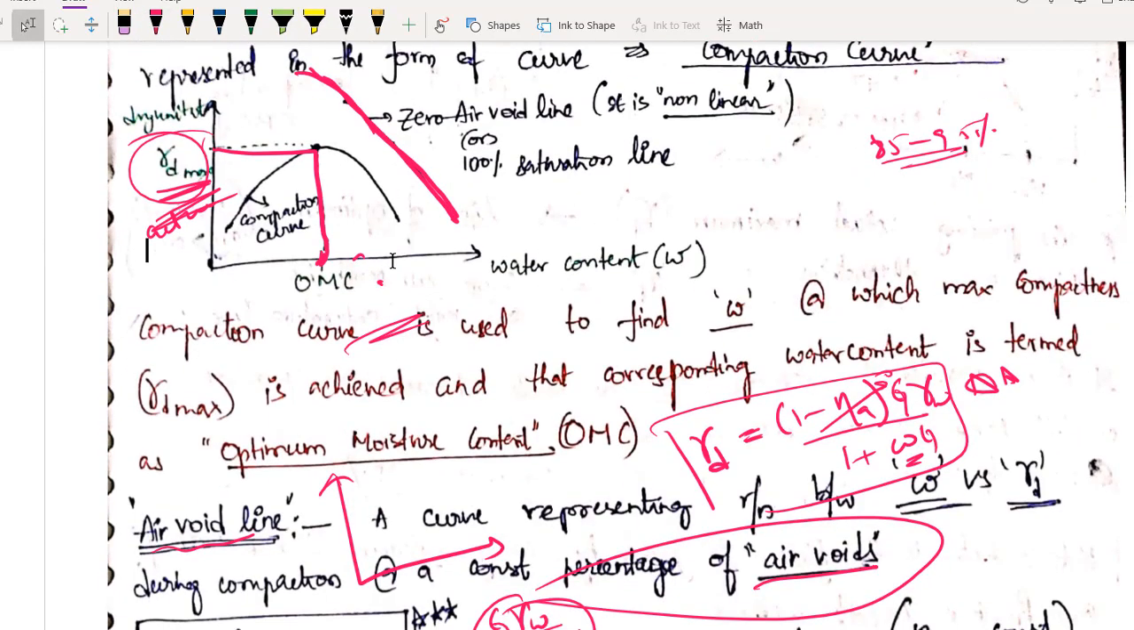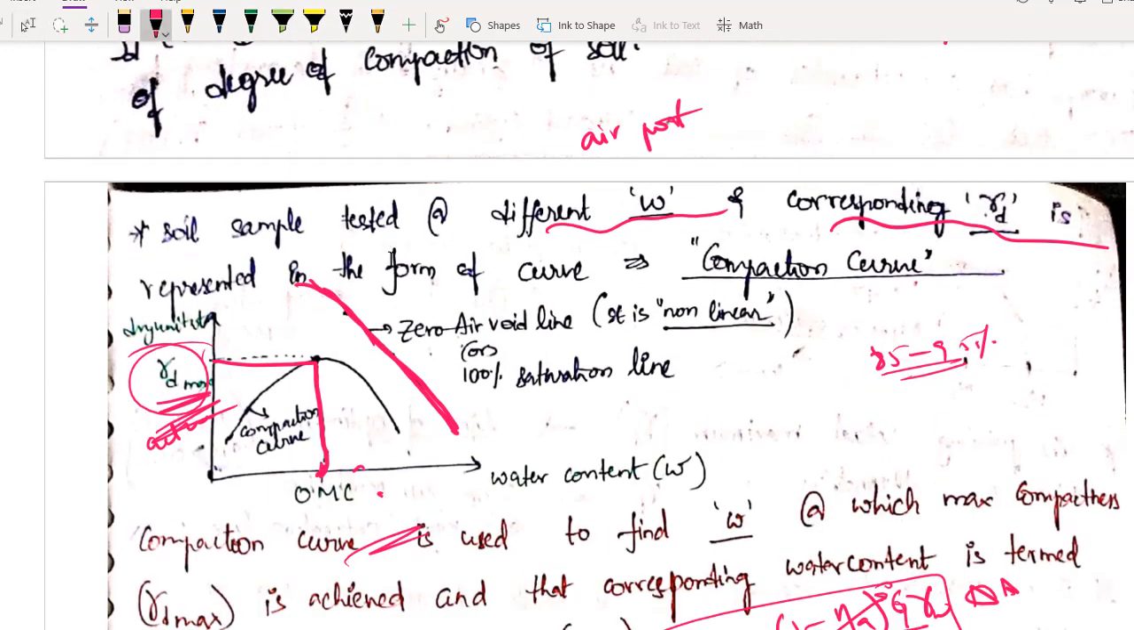Common sense. I have told you about the modified Proctor test also, right? In the modified Proctor test, you are giving more compaction energy, so your curve will be something like this. Obviously your gamma d will be more, somewhere here, and your optimum moisture content will also shift to a new place.